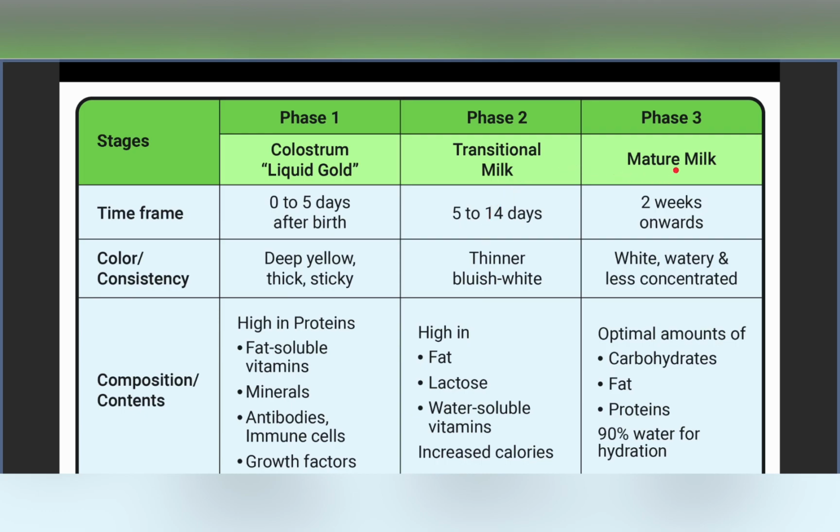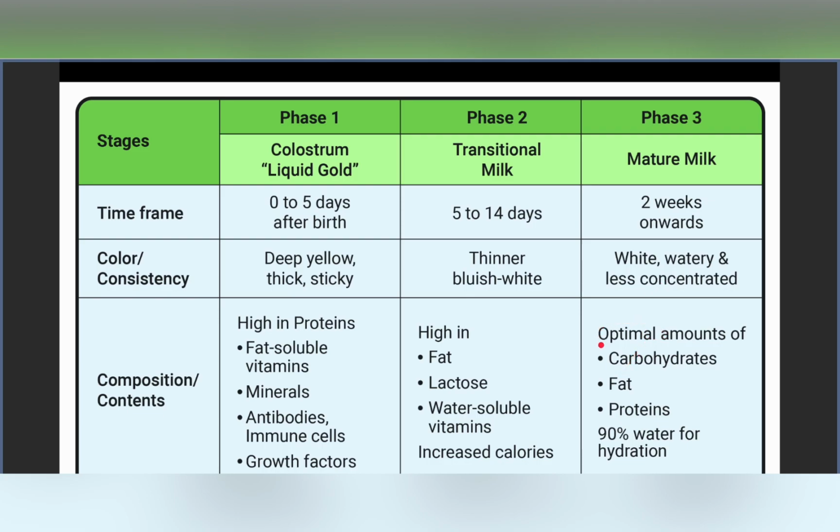Now we move on to our third phase of milk, which is the mature milk. What we are getting as mature milk is from 2 weeks onwards. Now the consistency of the mature milk has become more watery and less concentrated. As we go from phase 1 to phase 3 of our milk, the consistency is becoming more watery so that it becomes more palatable for the growing child to have it.